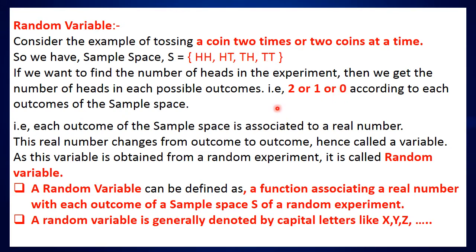Here, each outcome of the sample space is associated with a real number. This real number changes from outcome to outcome, hence it is called a variable. And this variable obtained from a random experiment is called a random variable. A random variable can be defined as a function associating a real number with each outcome of a sample space S of a random experiment. Now, a random variable is generally denoted by capital letters like X, Y, Z, etc.